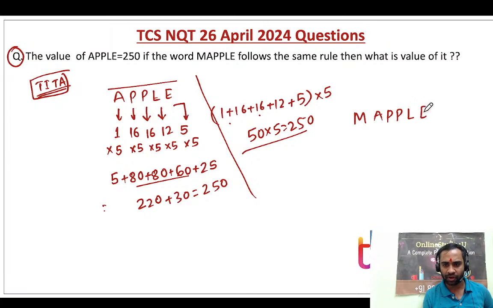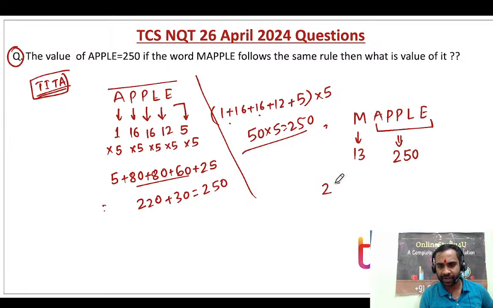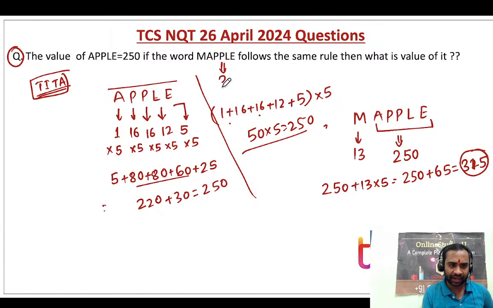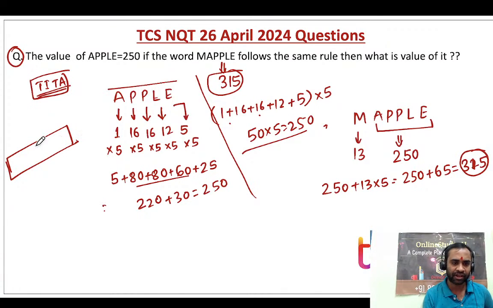Now maple, so it was 250. Somebody told me, sir, it was 350. Now maple: M is 13, right? This already you know, it is 250. 250 plus 13 into 5, which is 65. So 250 plus 65, it was 315. So maple will be written as 315. This was an objective question, a theta question, so you had to fill in the value 315, right?